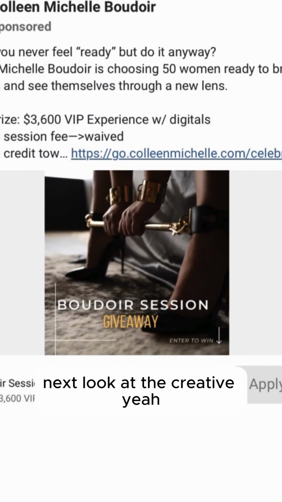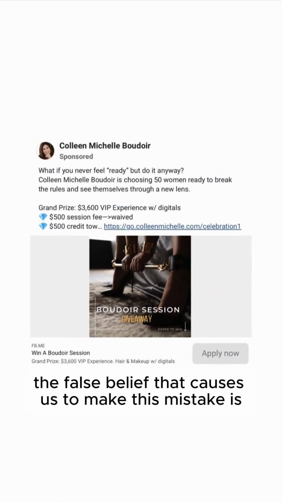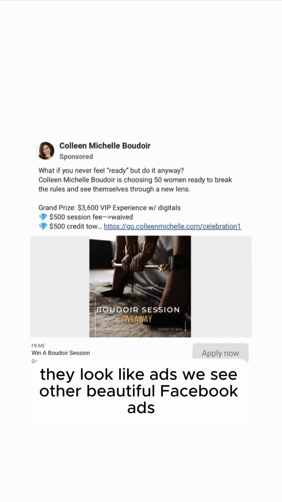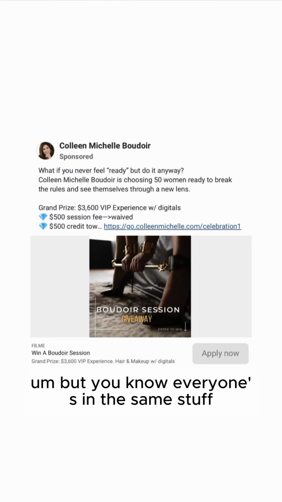Next, looking at the creative, yeah, this looks like an ad mistake. The false belief that causes us to make this mistake is we see other Facebook ads, they look like ads. We see other boudoir Facebook ads, they look like ads. But everyone's in the same stuff.